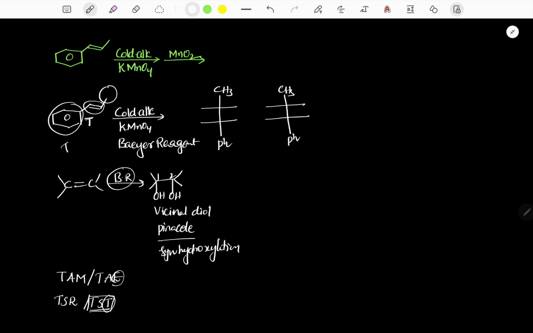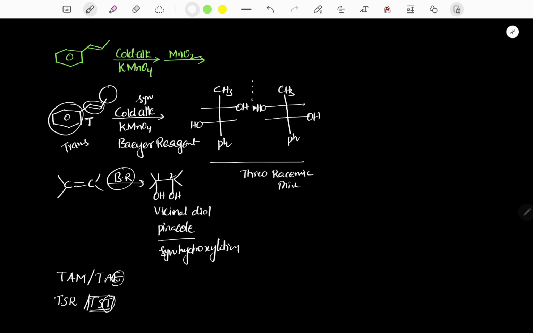So it is a trans compound. It is a syn addition. Therefore we get the corresponding threo racemic mixture. So here threo simply means both OH groups are on opposite sides.